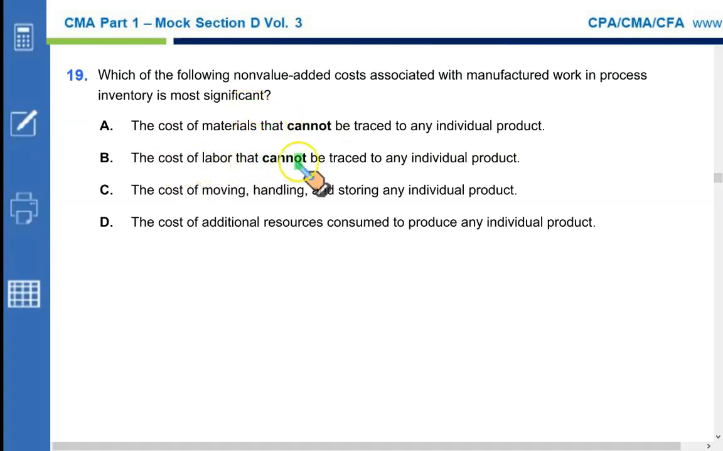The cost of labor that cannot be traced to any individual product, again, it is uncontrollable, hence it is less significant than the cost associated with the manufactured work in process.